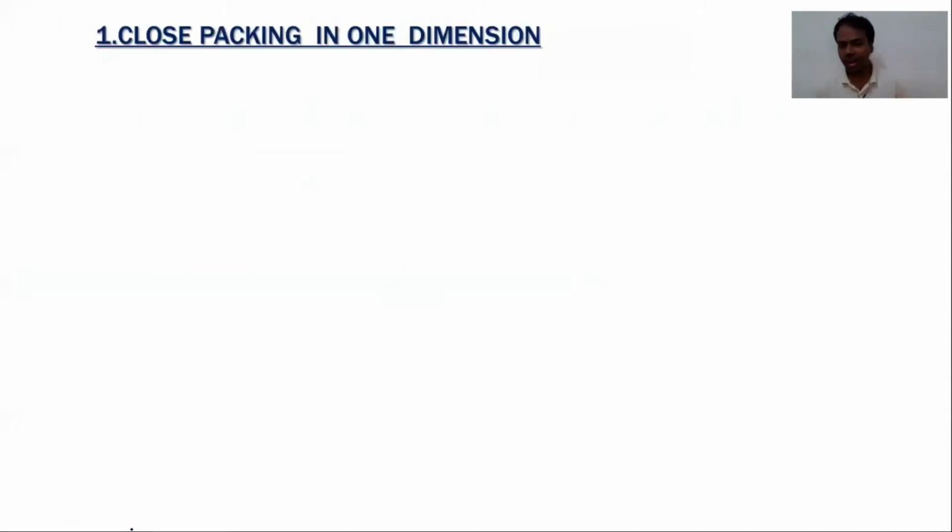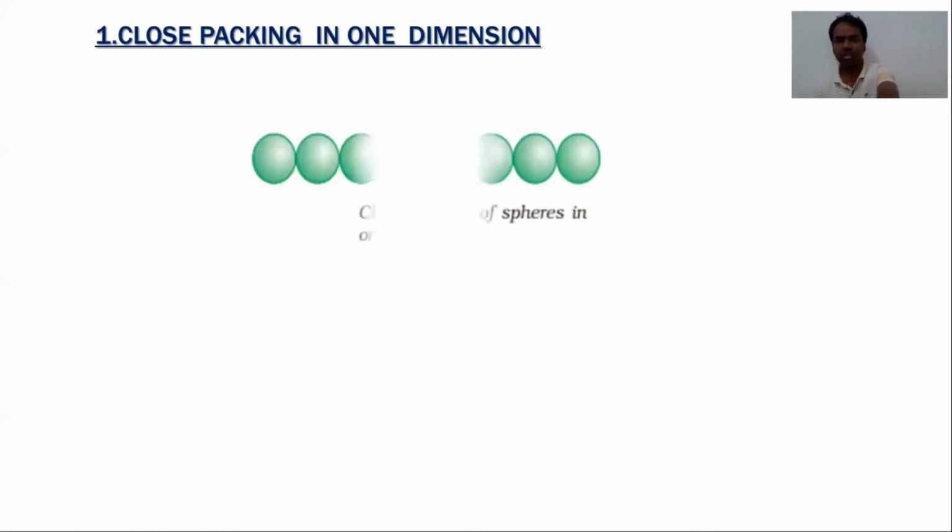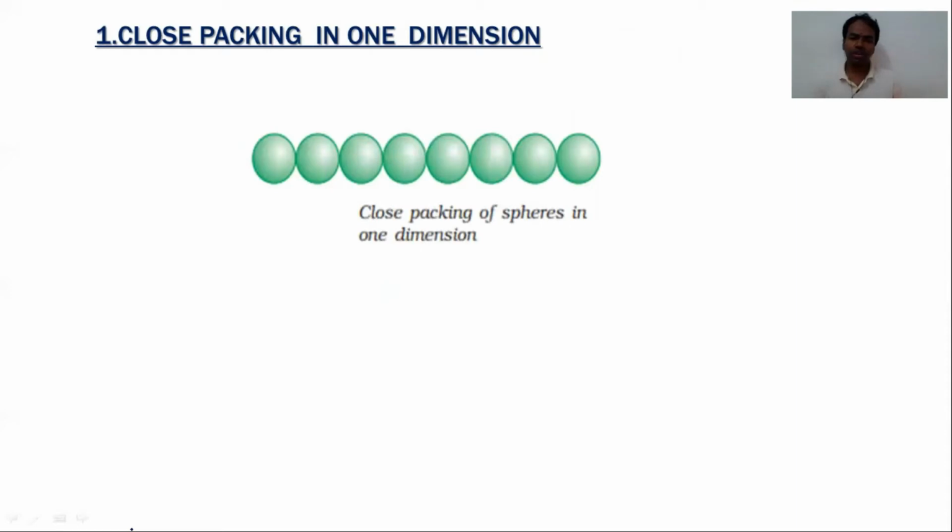First the lattice points combine and are arranged in a straight row like this. Each lattice point touches the two adjacent lattice points. For example, take this lattice point.